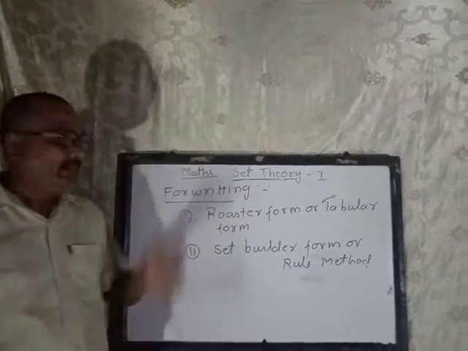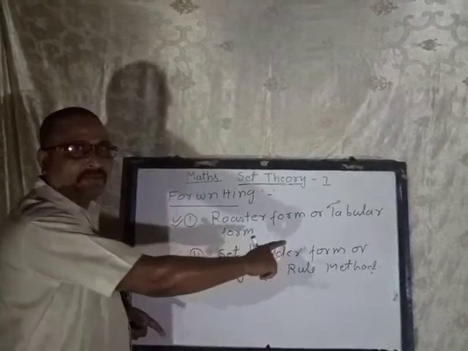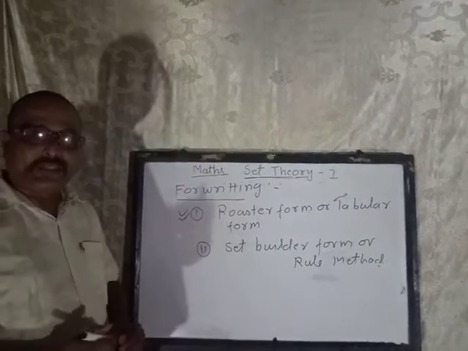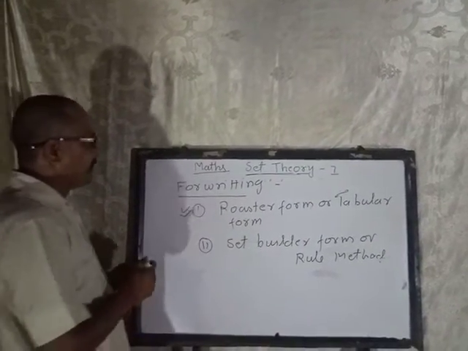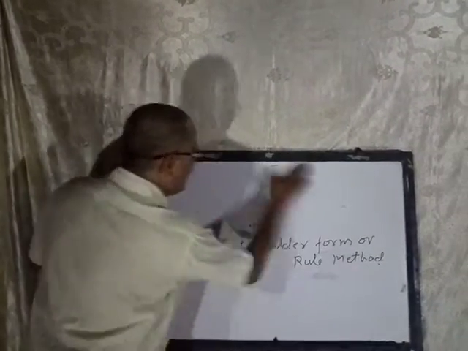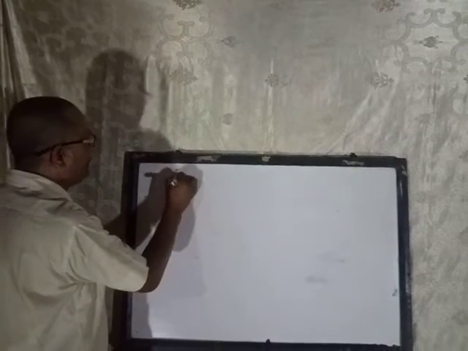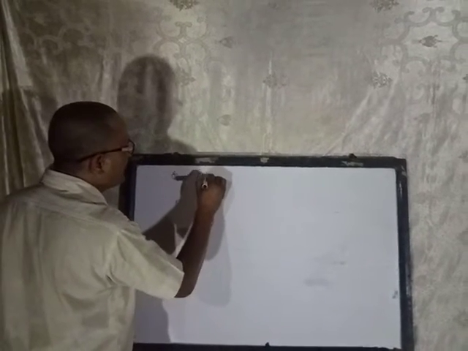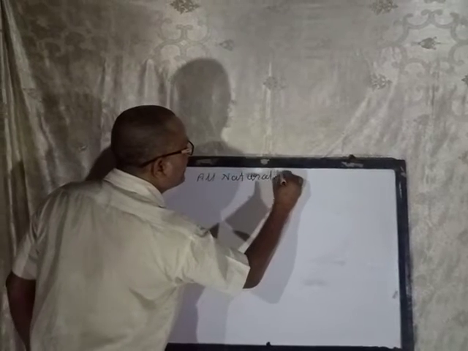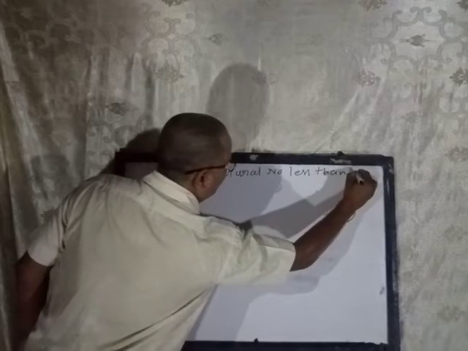The question will be like this: if the question is given in roster form, you have to write in set builder form. If the question is given in set builder form, you have to write in roster form. I am going to show one example of how you can write the set. Suppose the question is: all natural numbers less than 5.